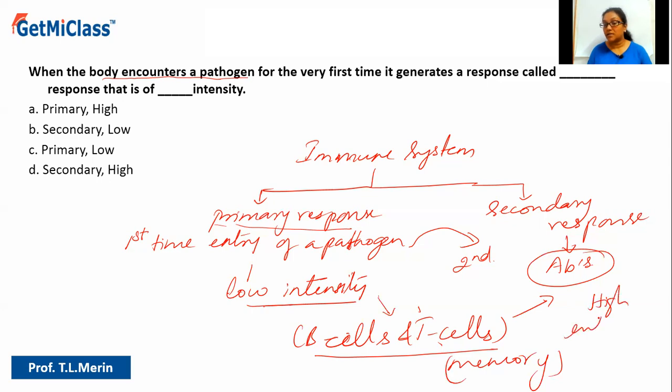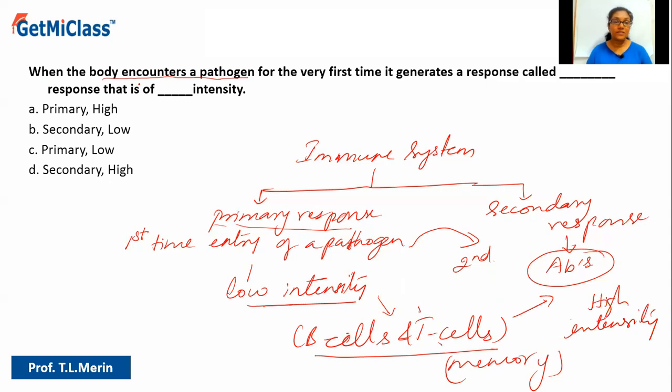So high intensity, in case of what? In case of the secondary response, because memory cells will be there, ready to produce antibodies. And already antibodies will be there in the blood because they have already seen or identified that pathogen during the first response.